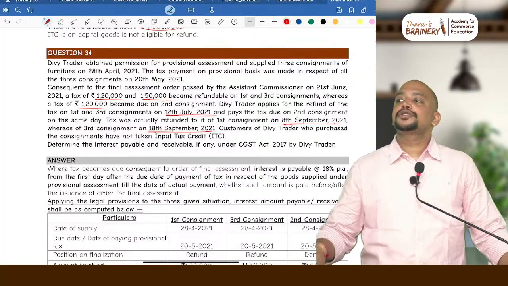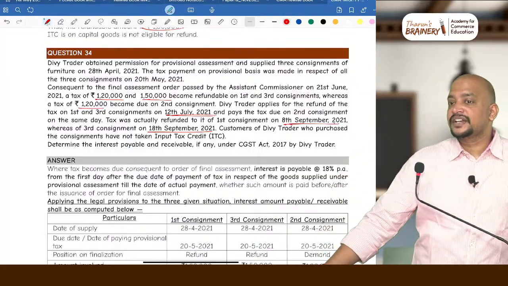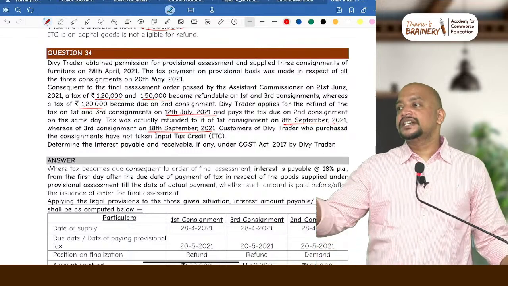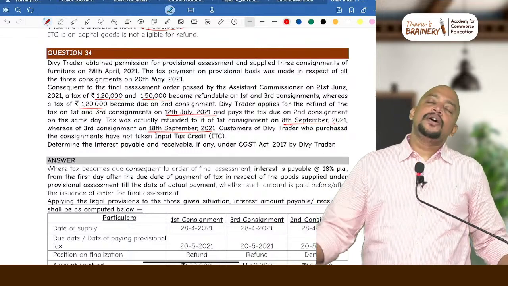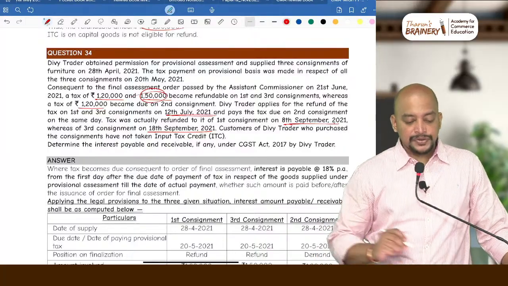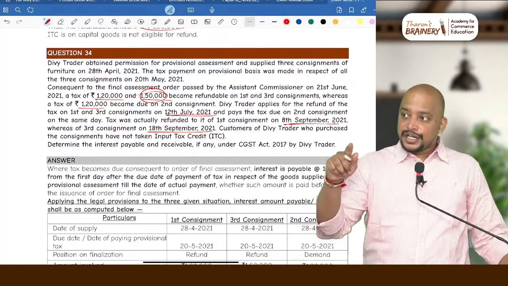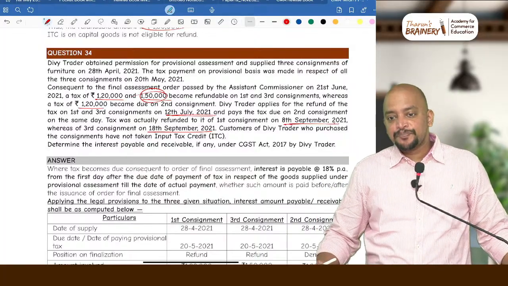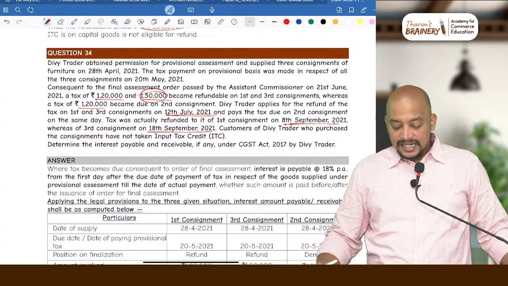Okay, so here what should be taken as the rate of interest? 6%. For how many days interest will be computed? 8 days. Why 8 days? Because the delay beyond 60 days is 8 days. Now, how much is the refund? Check the question. The refund amount is 1,50,000. So 1,50,000 into 6% into 8 by 365.